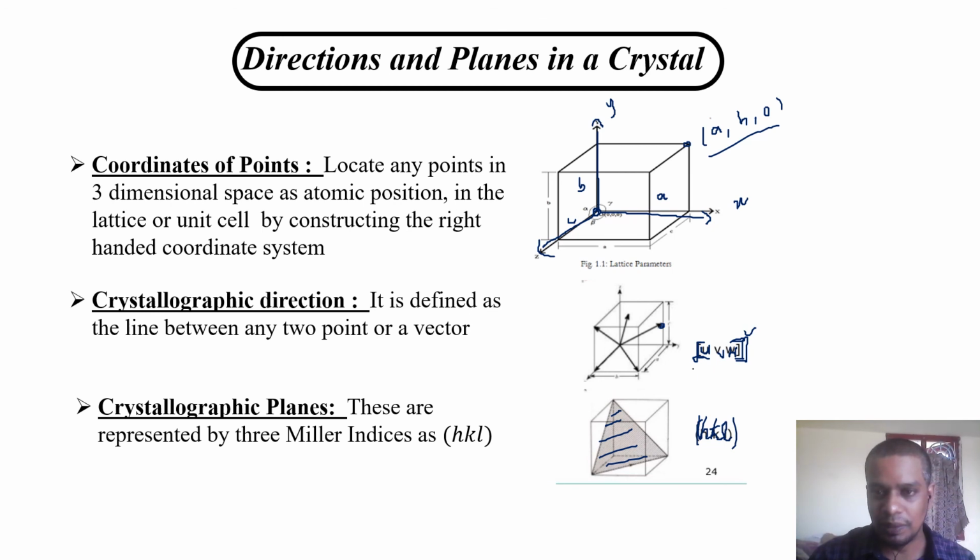If it is the other bracket, it represents a crystallographic direction in the crystal. This one, hkl, is a plane number. So if hkl have specific numbers, that represents a specific plane, which we are going to discuss in detail in the Miller indices. So this is the end of the lecture today.